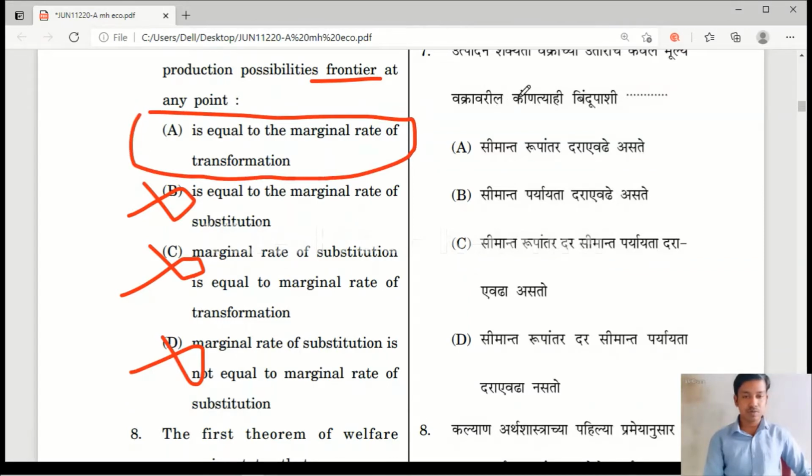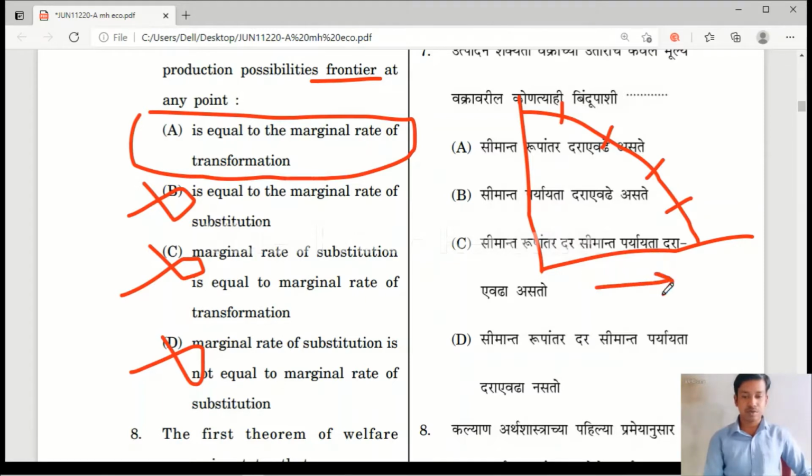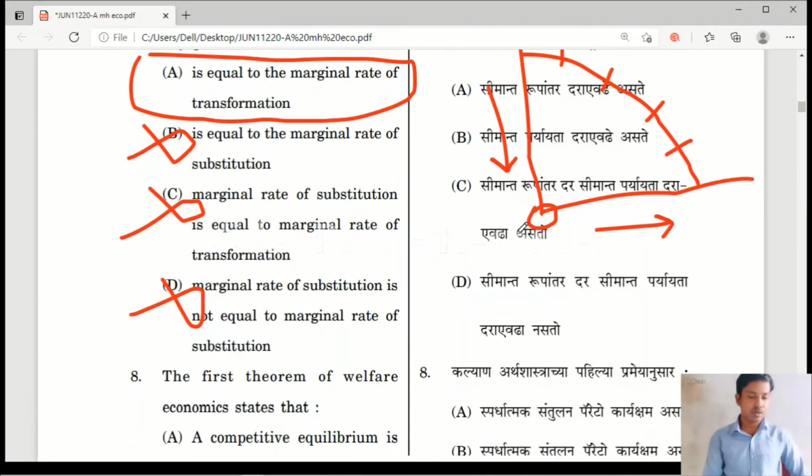I hope you know about the production possibility curve. The points which are there on the production possibility curve are equal to the MRT, and if a producer wants to produce one extra unit of a good, he has to reduce the production of the other. This is known as the marginal rate of transformation ratio. This ratio is known as the opportunity cost, because if a producer wants to produce one extra good, he has to reduce the production of the other good.